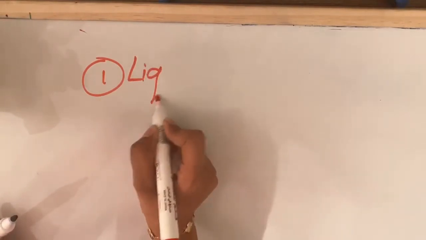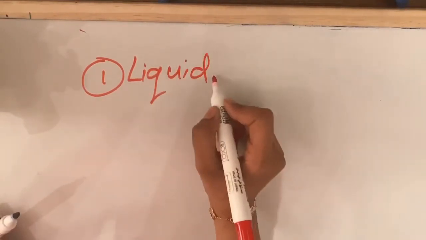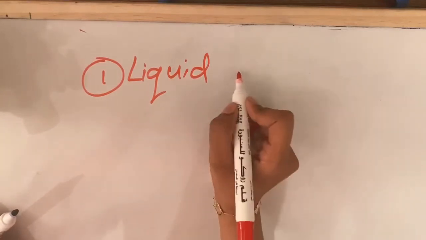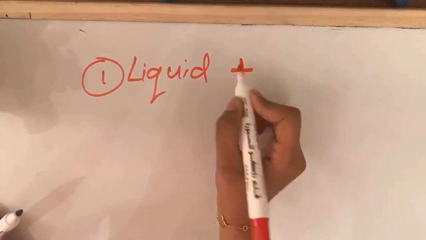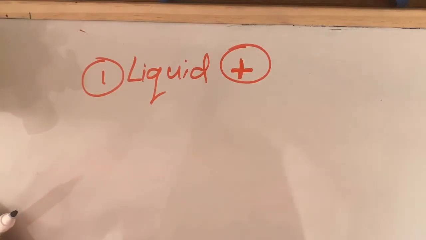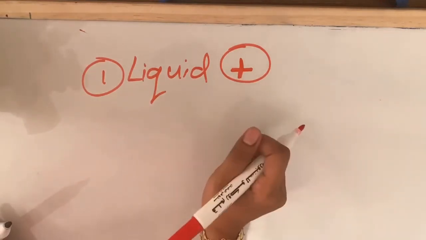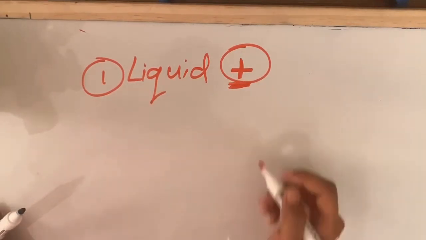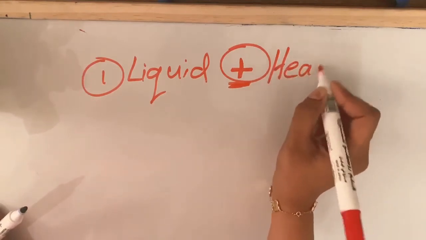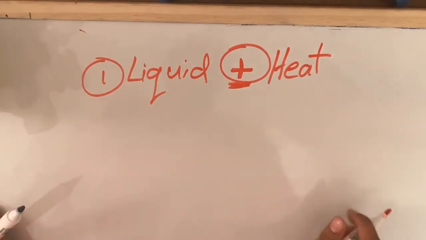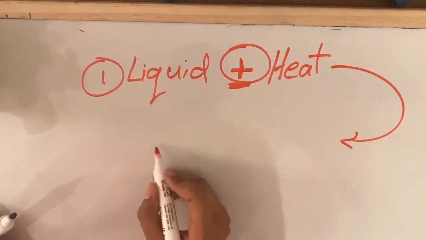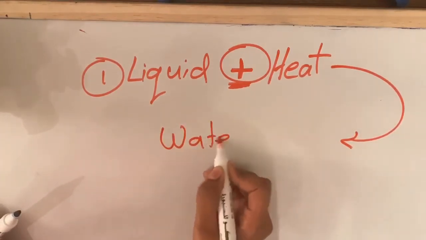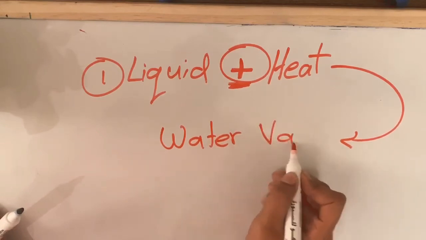Number 1, if you have liquid water and you are adding heat, look, I'm going to write it with the red color so you don't forget. So, liquid water plus adding heat. What are you going to get? You are going to get water vapor.